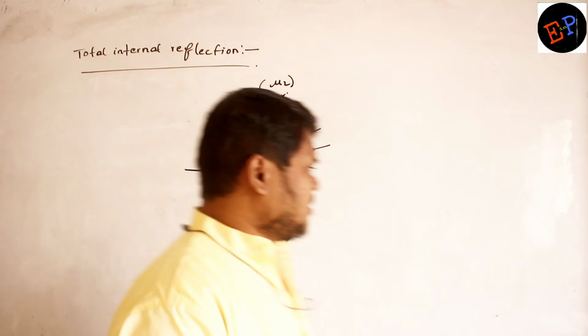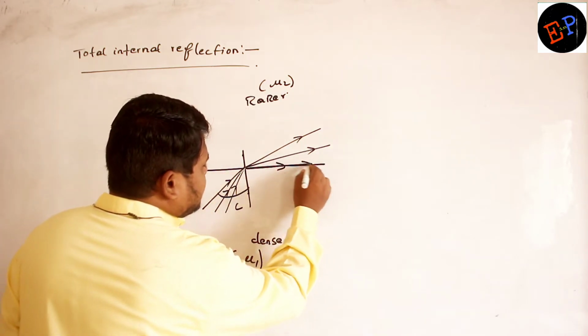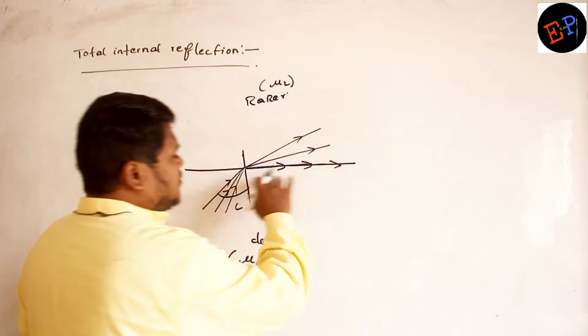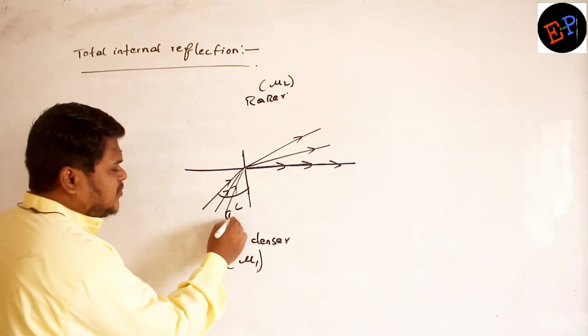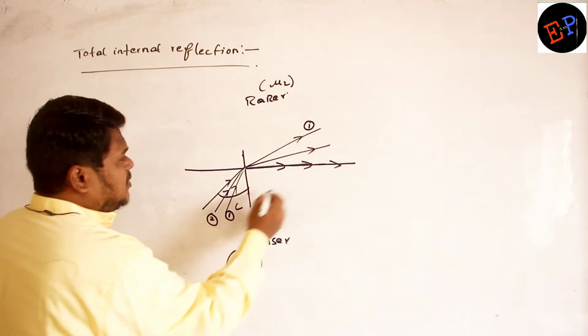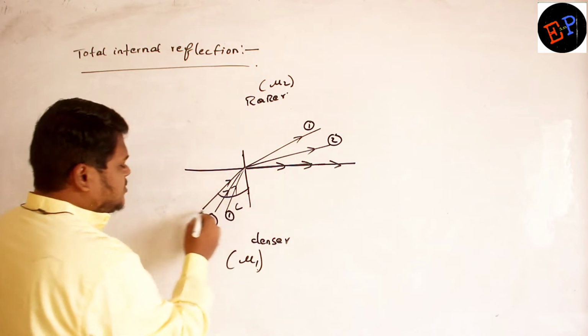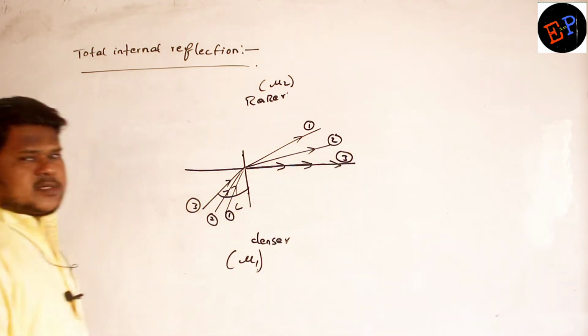Are you able to understand? So what happens? It grazes along this surface, grazes along the interface which is separating these two media. So this is light ray number 1, this is light ray number 2, this is light ray number 3. Are you able to understand?